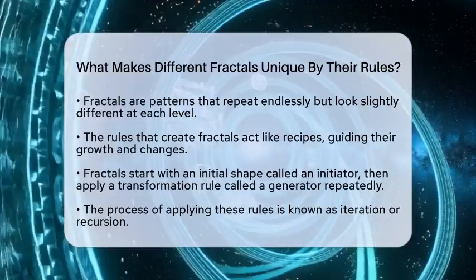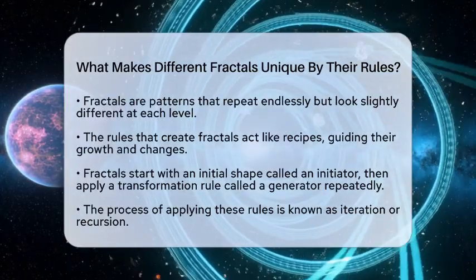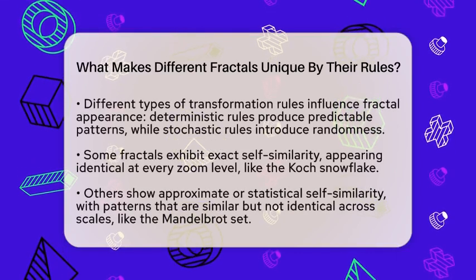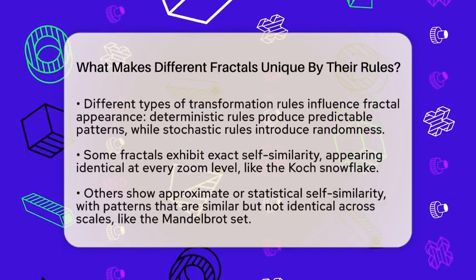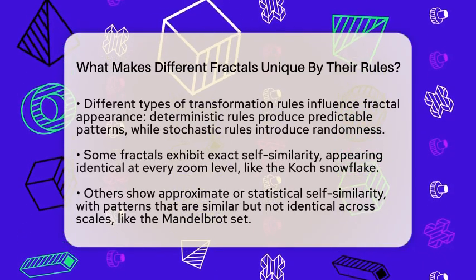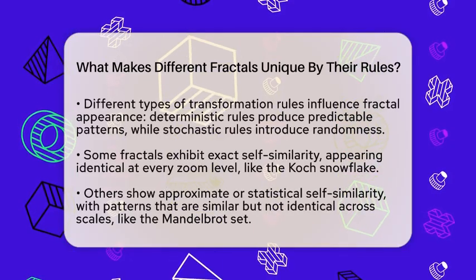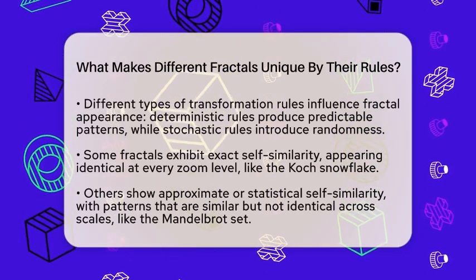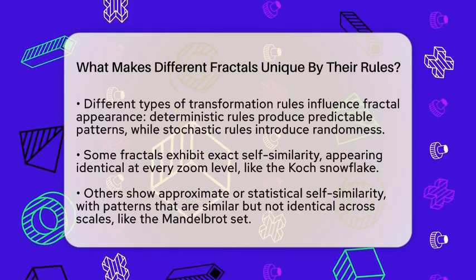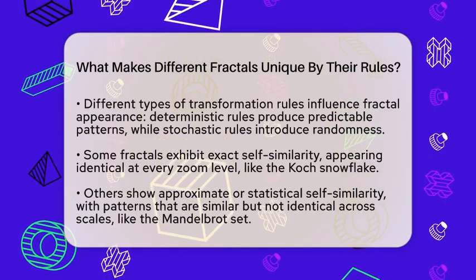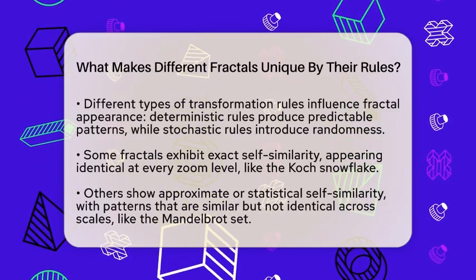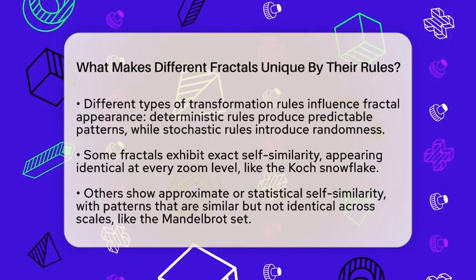One key difference is the type of transformation rule used. Some fractals use deterministic rules, meaning the same steps are followed every time. For example, the Sierpinski triangle removes the middle part of a triangle repeatedly, producing a pattern where each smaller triangle looks like the whole. Other fractals use stochastic or random rules, which add a bit of unpredictability. These create natural-looking patterns like coastlines or mountain ranges, which are similar at different scales but not identical.